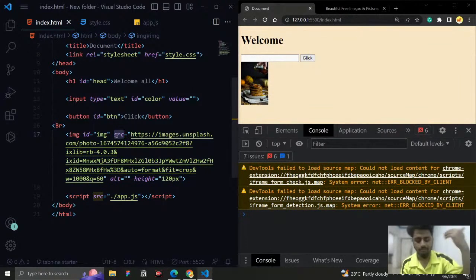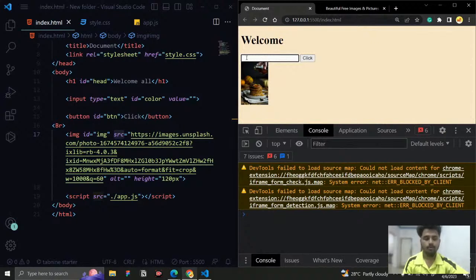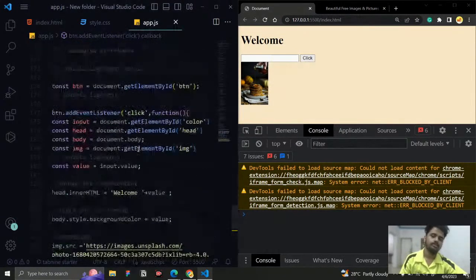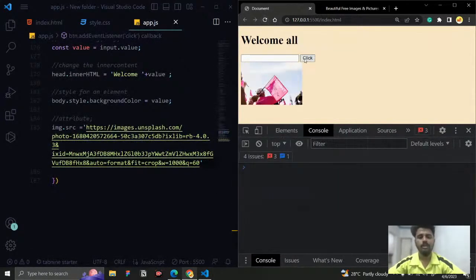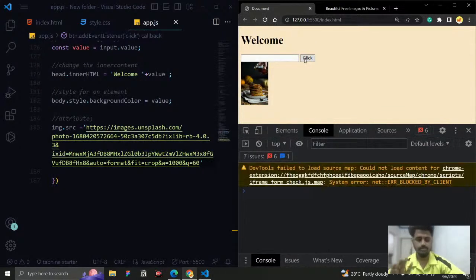Like basic interaction: how to change the inner content of an element, how to get a value from an input tag, how to change the attribute of an element, and how to change the style property of an element. So anything that you want to change, you can change it. These are the most common properties. If you refresh it, everything comes back to normal. If I click it, you can see the changes that happen.